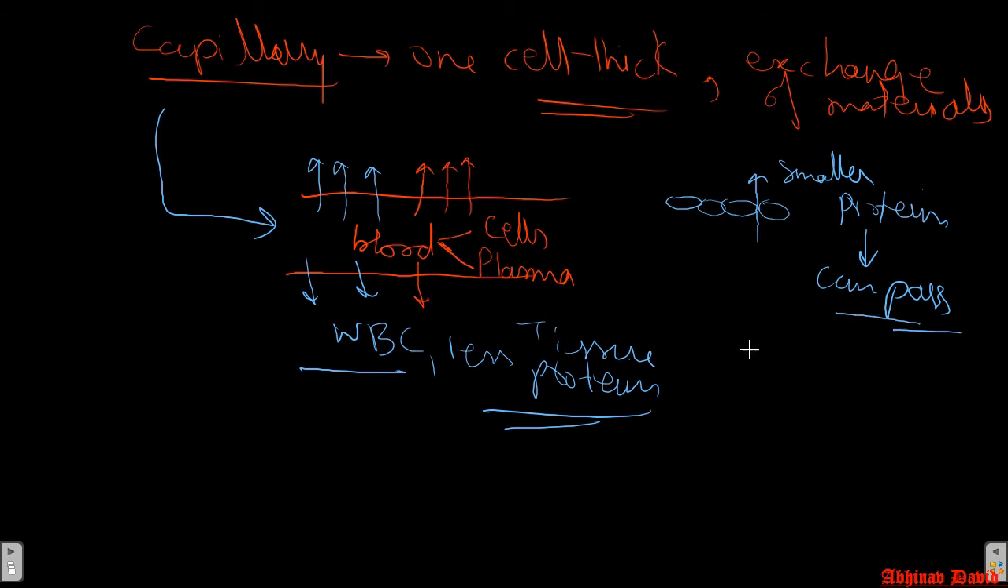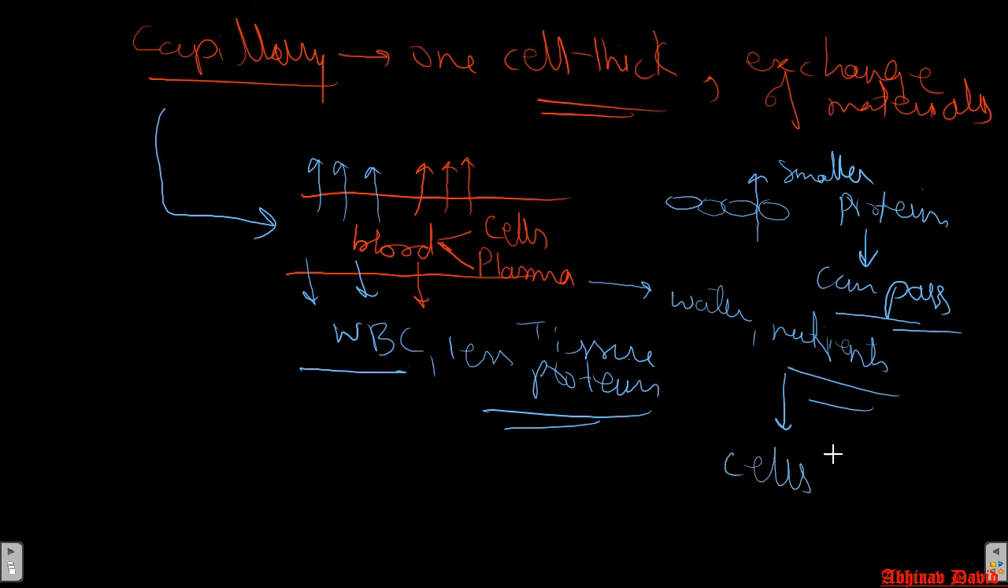wall of the capillaries. And the liquid portion of the plasma, like water and nutrients, they all can easily come out of the capillaries. All these things, WBC, lesser proteins, water, nutrients, go into the cells and tissues, in between the cells and tissues, and they remain there.